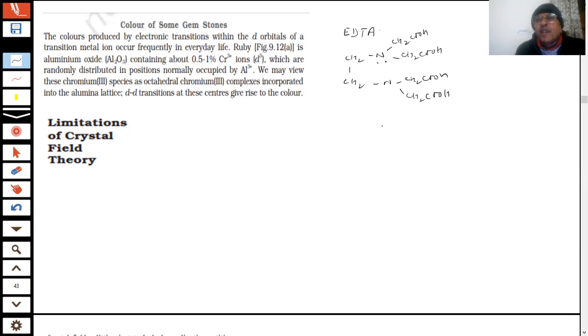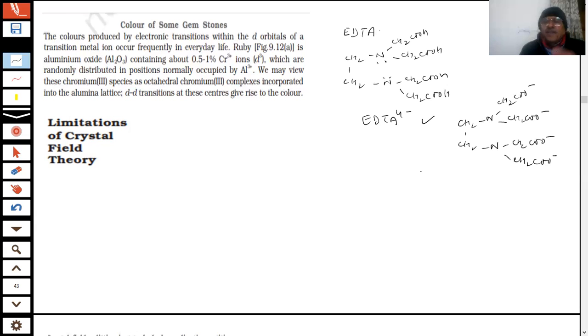Now, what do I do then? I say EDTA 4 minus, 4 minus, students. This is the point, students. That's why I asked this question. Now, what is the story? CH2, CH2, N, CH2 COO minus, CH2 COO minus, students. N, CH2 COO minus, students. Okay. See the difference? It will be written as 4 minus, students.